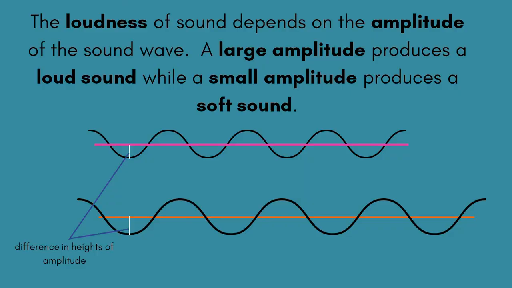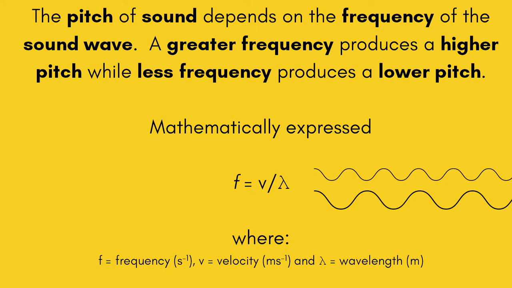The loudness of sound depends on the amplitude of the sound wave. A large amplitude produces a loud sound, while a small amplitude produces a soft sound. The pitch of sound depends on the frequency of the sound wave. A greater frequency produces a higher pitch, while less frequency produces a lower pitch.